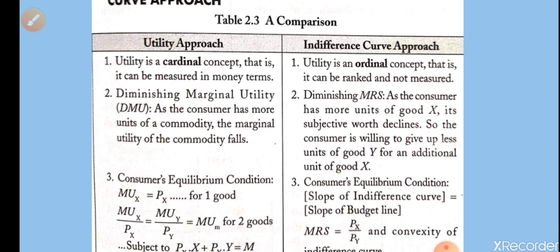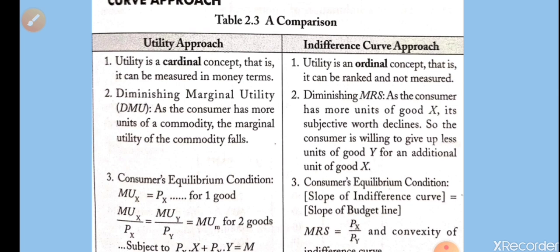And the third point is that MUX is equal to PX in case of utility, but here MRS is equal to PX upon PY, means MRS should be equal to PX upon PY. If it is greater or less, then equilibrium is not possible. And in case of utility approach, MUX upon PX is equal to MUY upon PY.